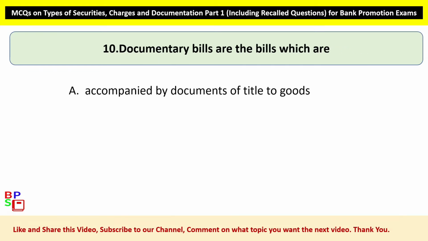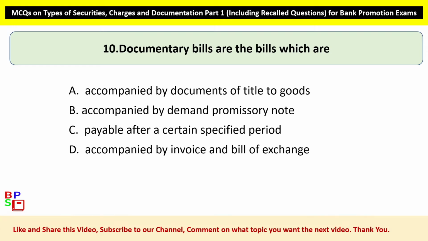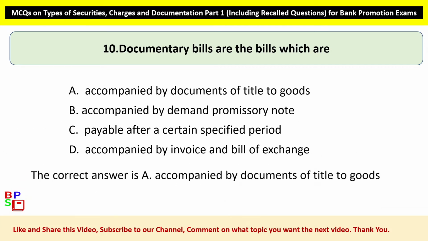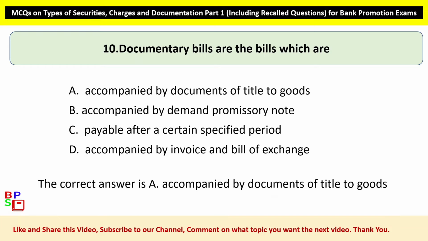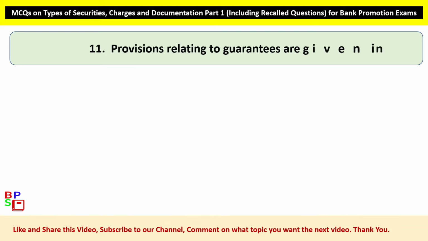10. Documentary bills are the bills which are Option A, accompanied by documents of title to goods. Option B, accompanied by demand promissory note. Option C, payable after a certain specified period. Option D, accompanied by invoice and bill of exchange. The correct answer is option A, accompanied by documents of title to goods.